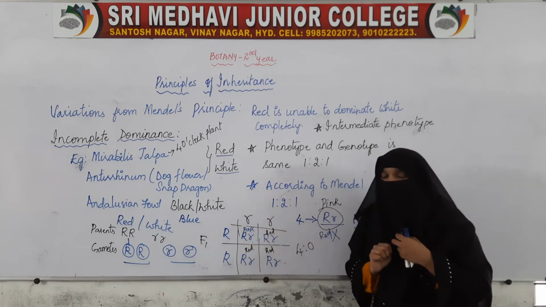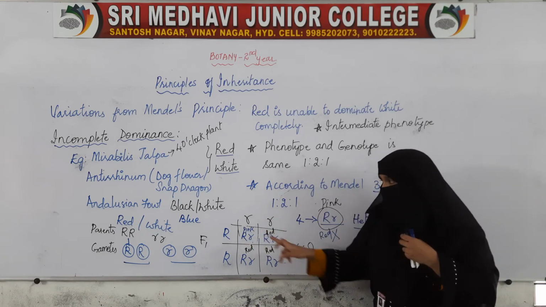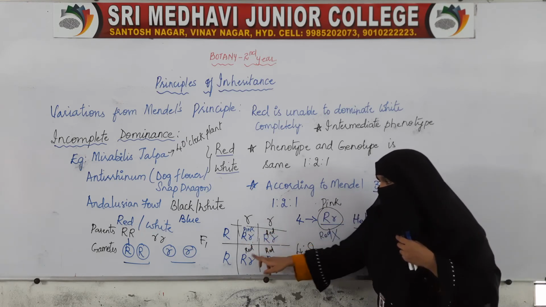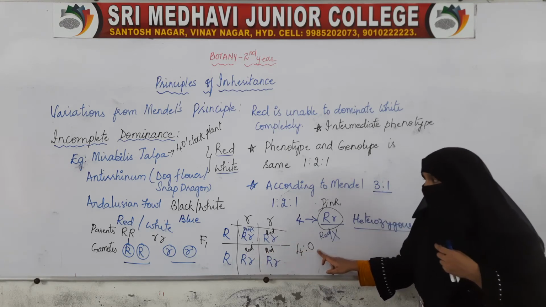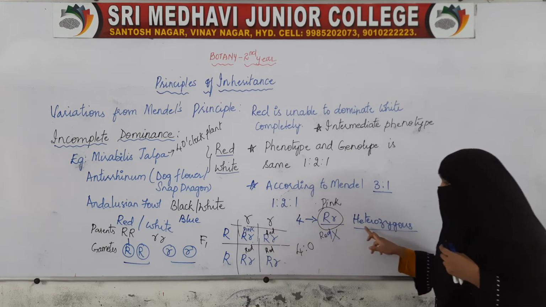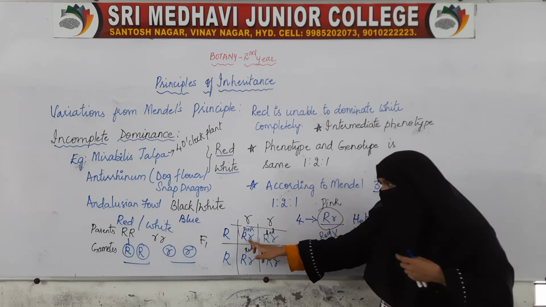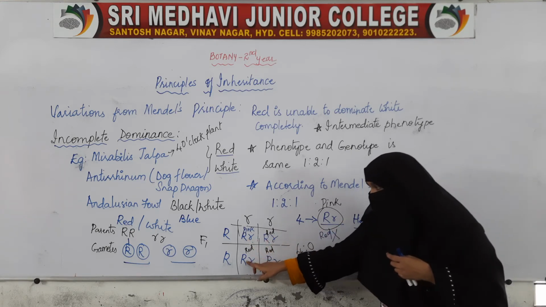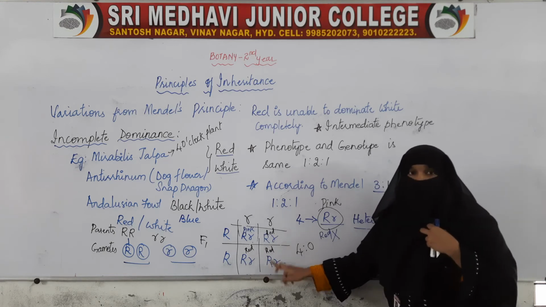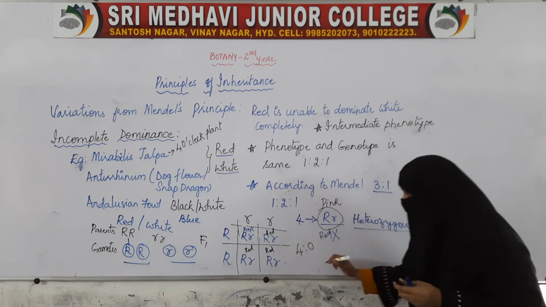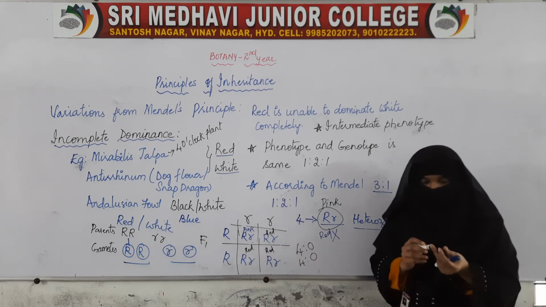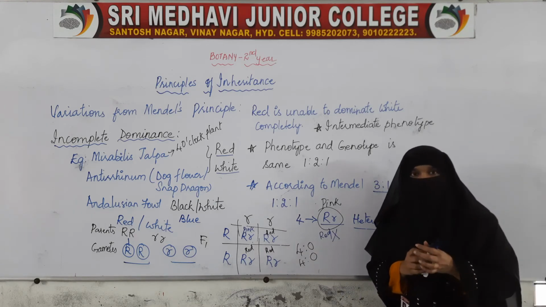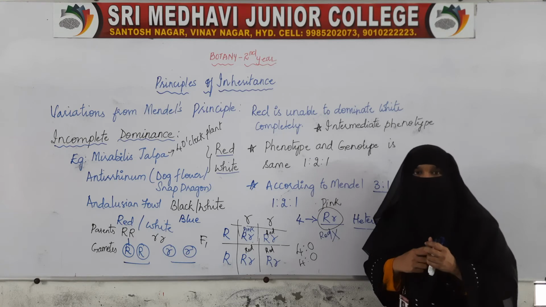Phenotypic ratio, appearance wise, is all pink, that is 4:0. Genotype means all of them are heterozygous: capital R, small r, capital R, small r, capital R, small r, capital R, small r. So only one type. So the genotype is also 4:0.